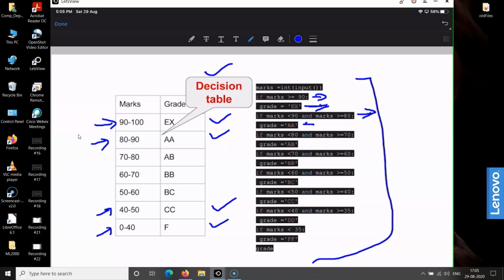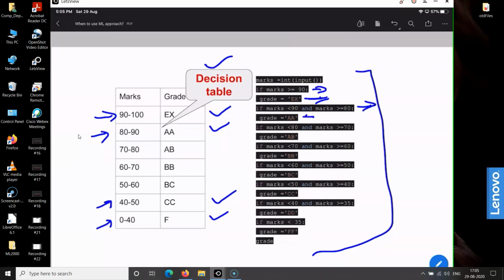So such decision tables can be implemented with the help of different conditional rules, in which there are some conditions which implement the rules, and there are certain clauses which implement the actions. So rules and actions are the two most important parts in this program. So this is the case which best illustrates the application of the algorithmic approach.